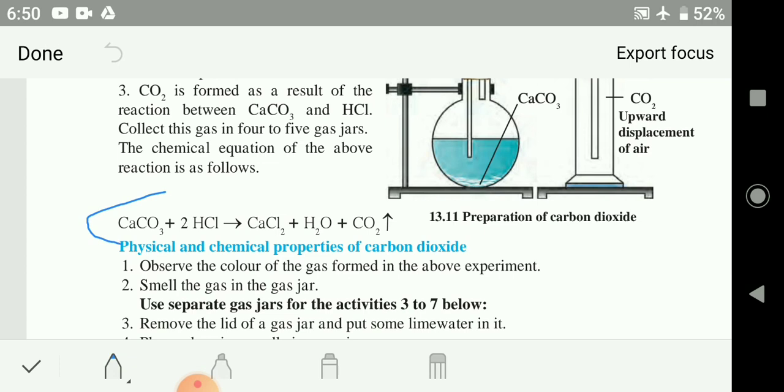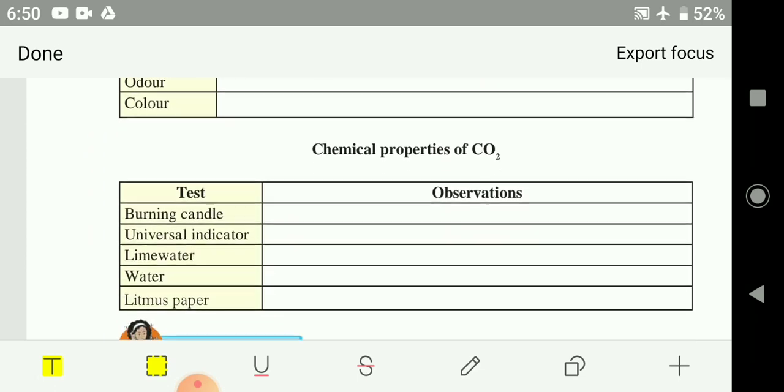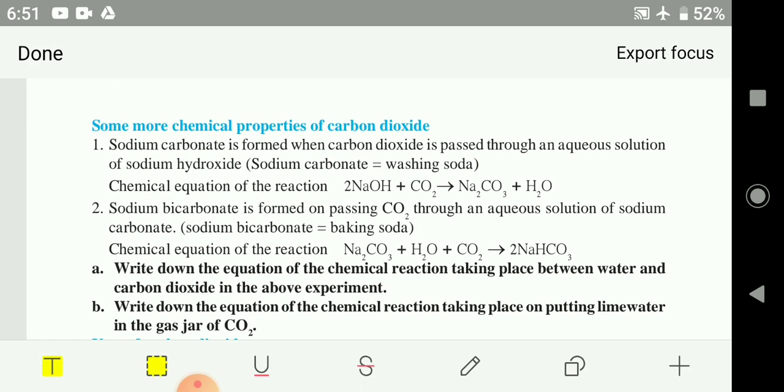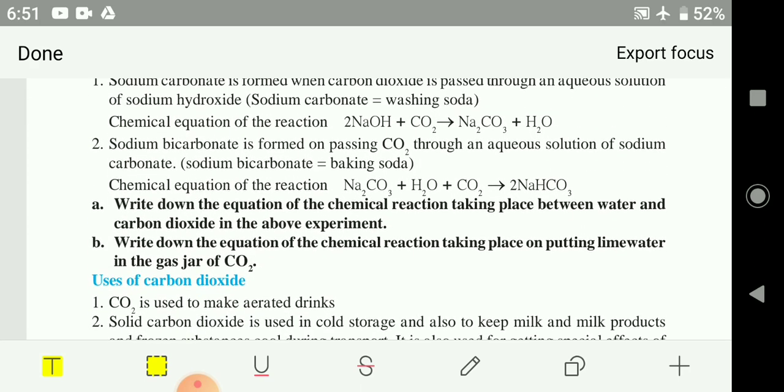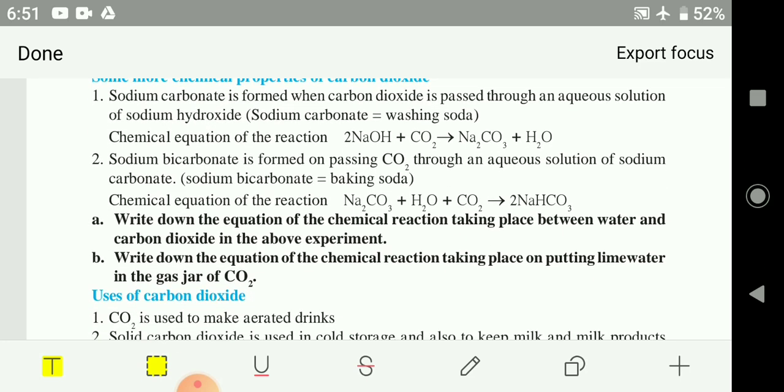See here, calcium carbonate plus acid. Here calcium carbonate is there, and the acid we have poured through the thistle funnel. What we get here is calcium chloride, water, and carbon dioxide. This carbon dioxide gas which is formed is collected in the gas jar. So we have to learn the chemical properties of carbon dioxide, how it reacts with other substances in nature. It reacts with sodium hydroxide to form sodium carbonate, Na2CO3.